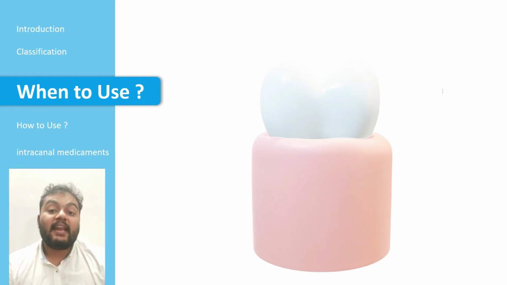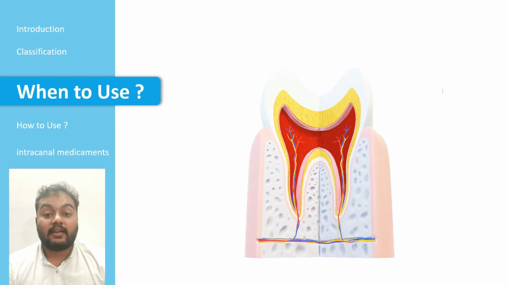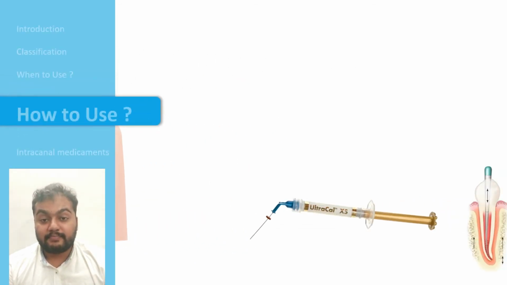So the medicament should be an effective germicide as well as a fungicide. It should be non-irritant to the periapical tissues. It should remain stable in solution. It should have a prolonged antimicrobial effect. It should be active in the presence of blood, serum and protein derivatives of tissues.